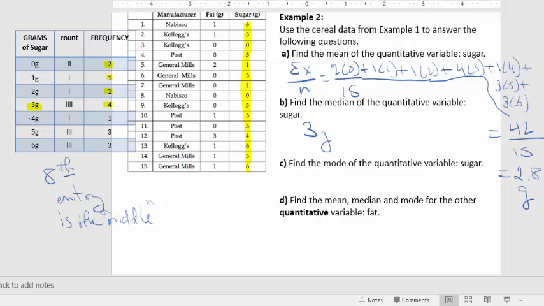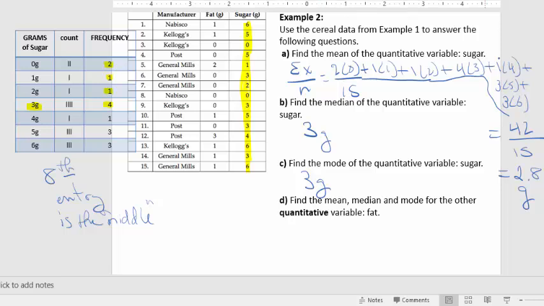And actually now the mode, again, when I have my frequency table here, it's easy to see which one has the highest frequency. Well, once again, it's 3. So the mode is 3 grams. All right. So in this case, they were all very close, right? The mean was 2.8 grams, the median was 3 grams, and the mode was 3 grams.